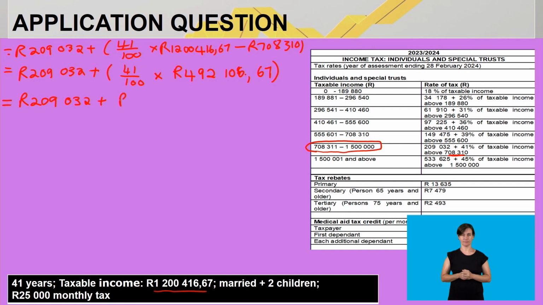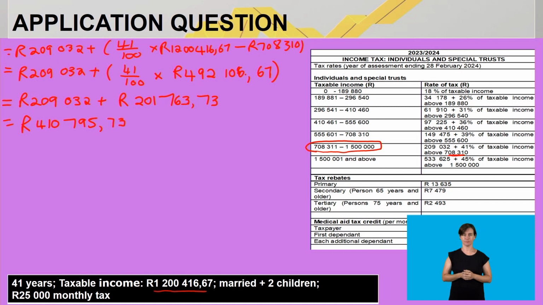If I simplify that, I'll get 201,763 rand and 73 cents. Remember, money we round off to 2 decimal places. Now I have to add the 2 amounts together: 209,032 rand plus 201,763 rand and 73 cents will give me a tax of 410,795 rand and 73 cents.